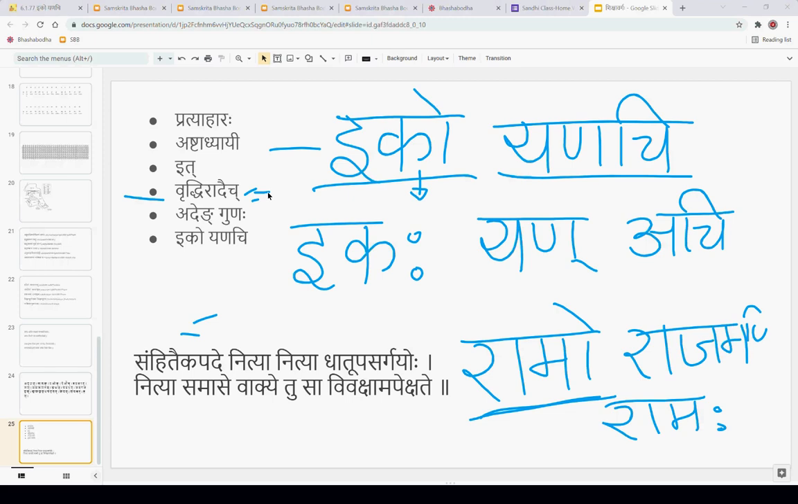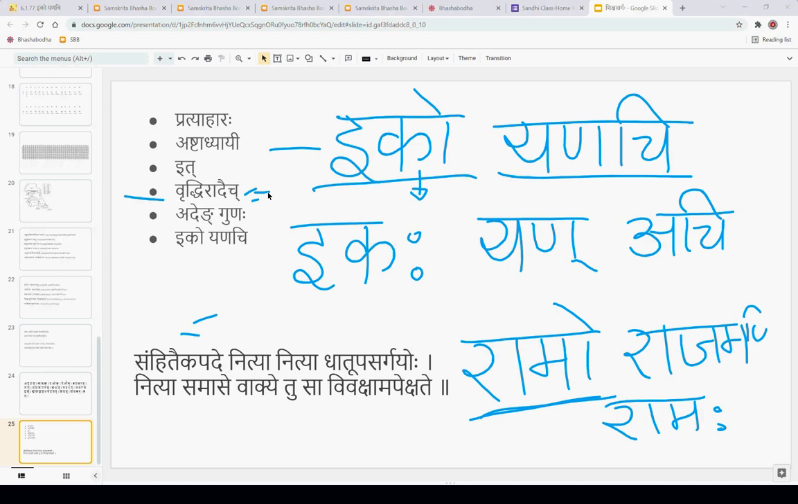Now here what happens, this is a different type of sutra. Vruddhiradaich was just defining the sanjna, what is vruddhi. Adenguna was defining the guna. But here, Iko Yanachi, it is not defining anything. It is actually stating the rule. It is not a sanjna or something, it's stating the rule. So now we have to understand the rule. Now we have to understand a little bit more about how the sutras are formed.